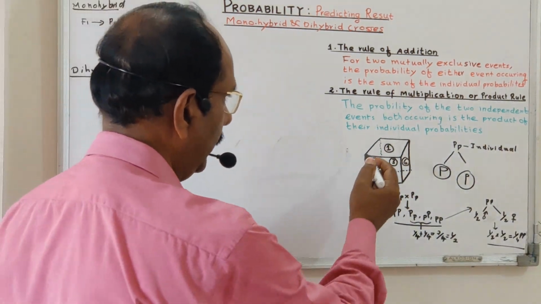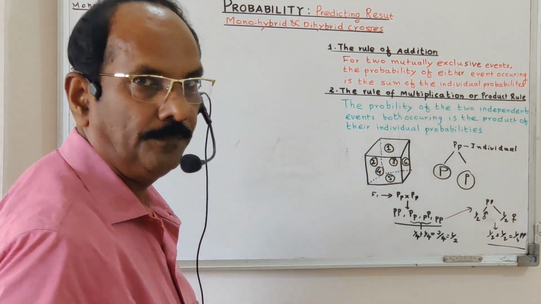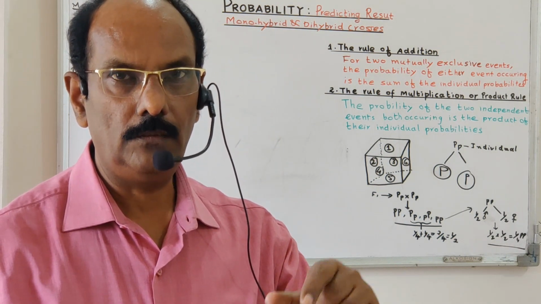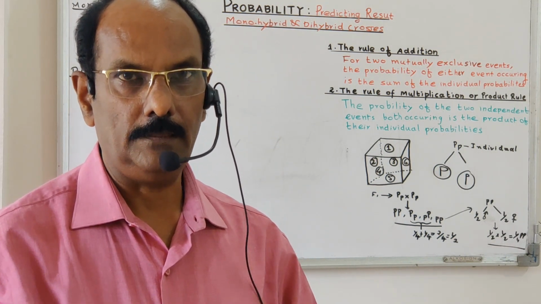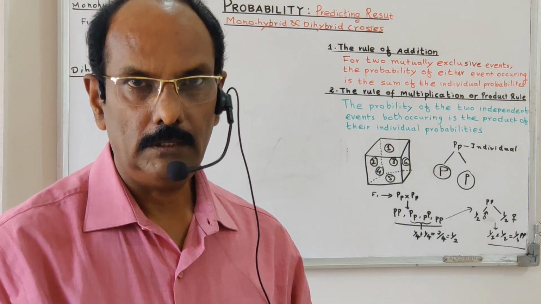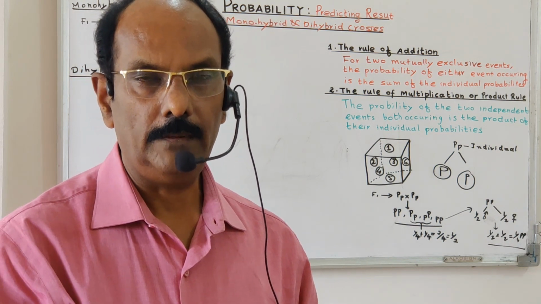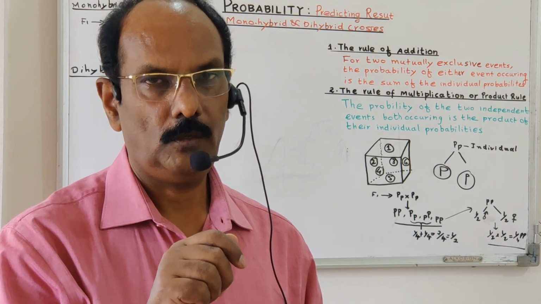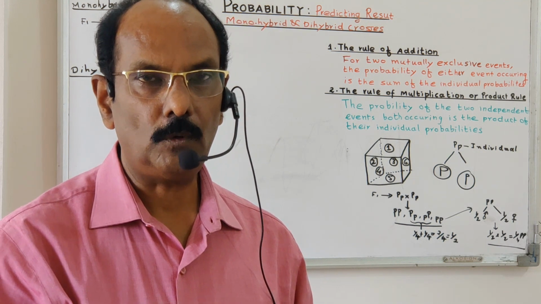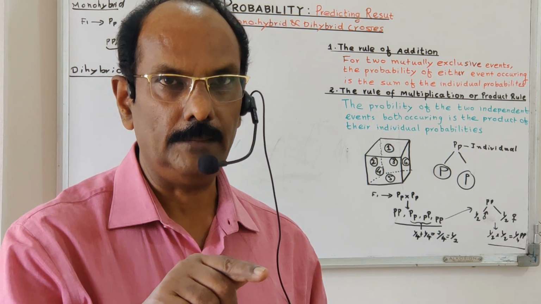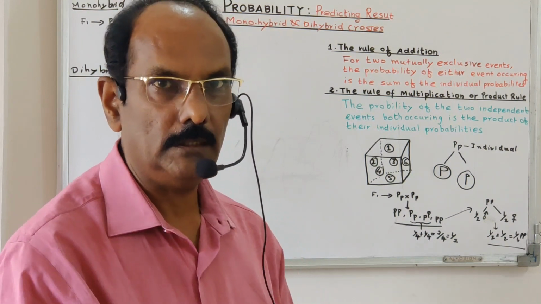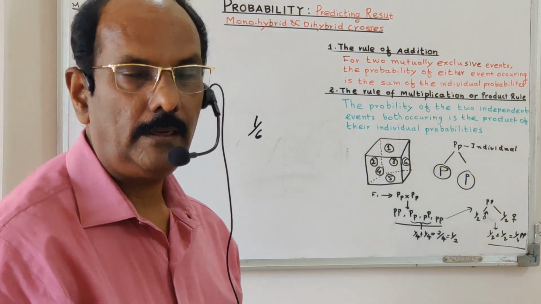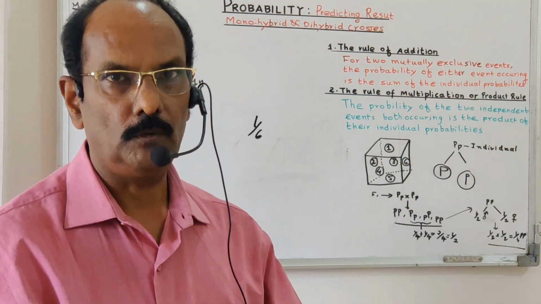Then we take a simple example, a die. The die has 6 sides, each side marked 1 to 6. Suppose we are rolling the die. When the die is rolling, out of the 6 numbers, only one number appears on the upper side, not all the numbers. So what is the probability of one number appearing on the upper side? Out of the 6, that means 1 upon 6. So when a die is rolled, any number coming on the upper side is 1 upon 6.